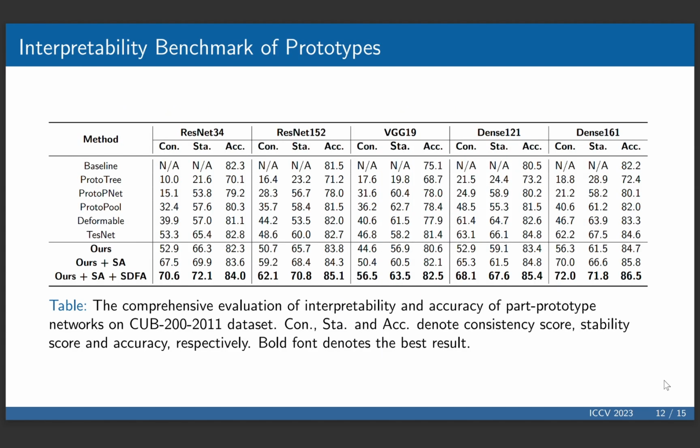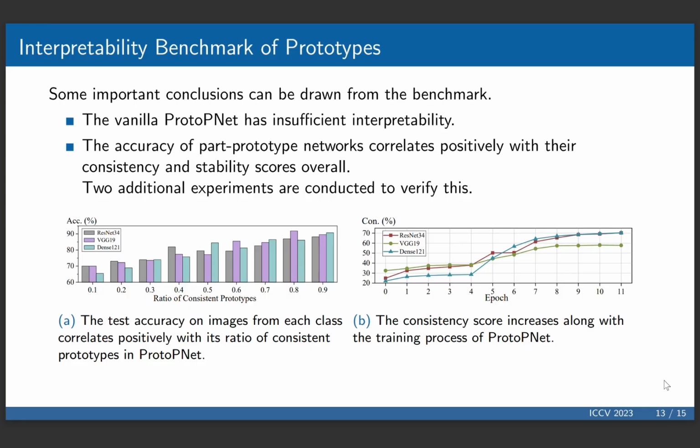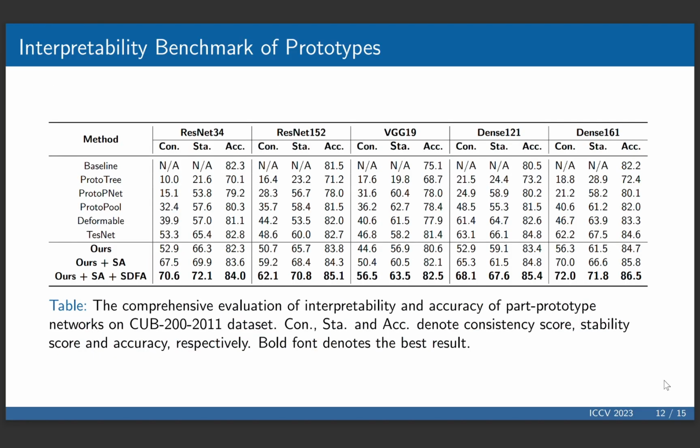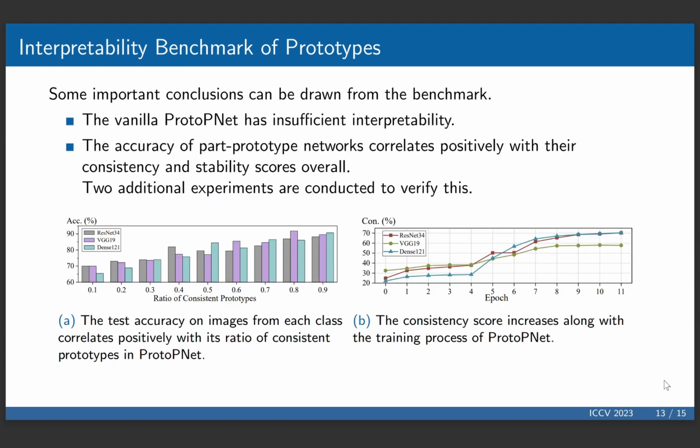This figure demonstrates the proposed benchmark on the CUB dataset. Some important conclusions can be drawn from the benchmark. First, the vanilla proto-PNet has insufficient interpretability. Second, the accuracy of part prototype networks correlates positively with their consistency and stability scores overall. We conduct two additional experiments to verify this.